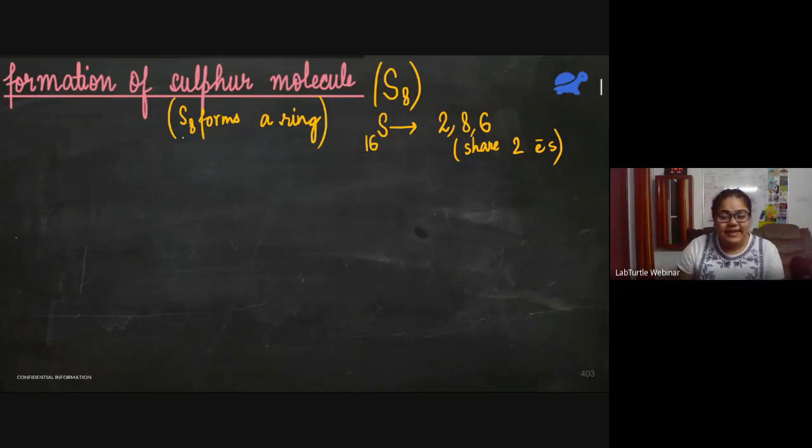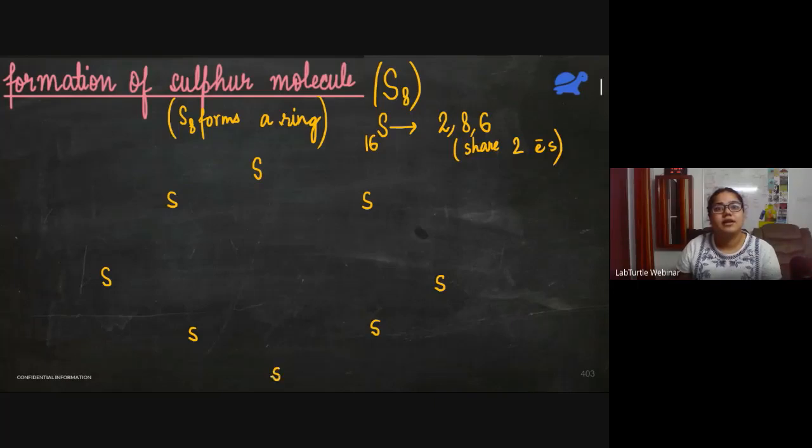I said that S8 forms a ring of 8 sulfur atoms. So let me draw the ring. 1, 2, 3, 4, 5, 6, 7, and 8. Okay, these are the 8 sulfur atoms. First, we draw the basic skeleton. Now we know that each sulfur atom is going to share 2 electrons.